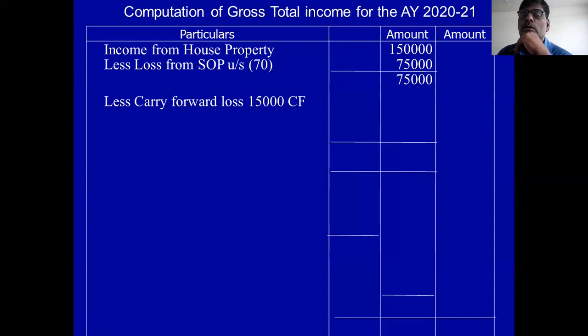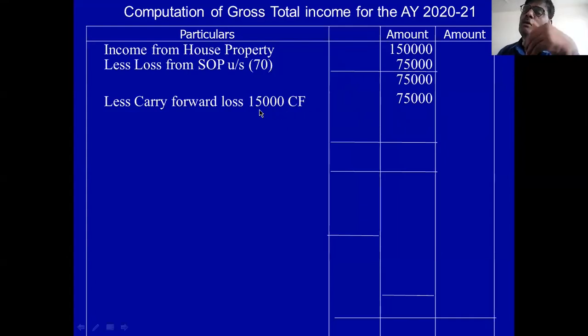Then less carry forward loss of previous year. Previous year carry forward loss is 90,000, but it is not possible to adjust 90,000. You adjust 75,000. Then whatever remains is carried forward to the next assessment year.